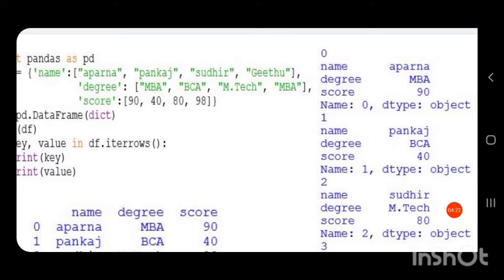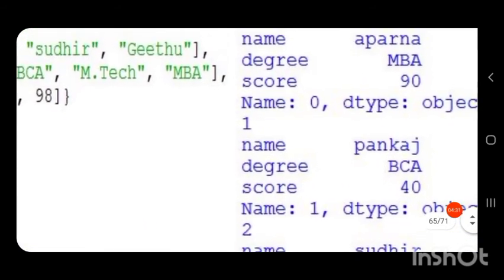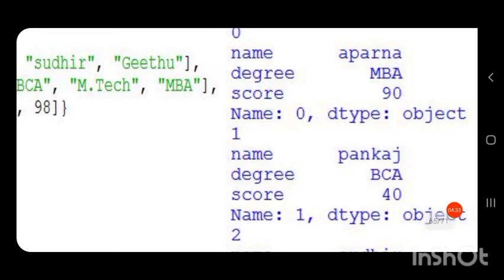The next column name degree and its value. Next column name score and its value. So you can see this is a series with name, degree and score as the indices of that series, with corresponding values Aparna, MBA and 90.